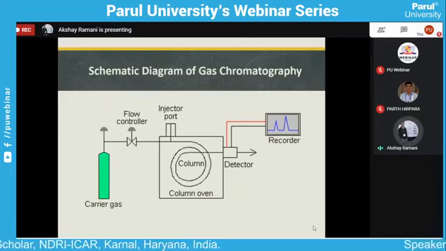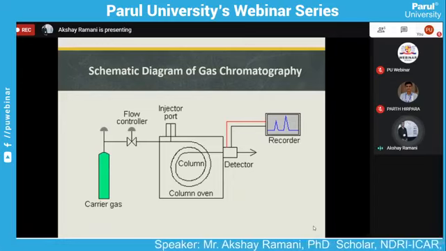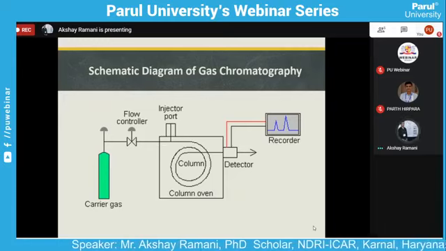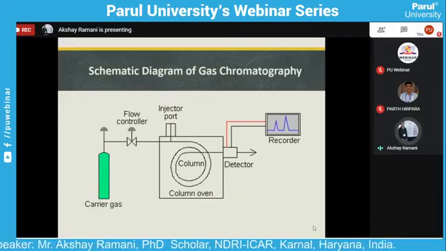Then the column. In the column, what is the main function? The column separates the components according to their ability and passes them on to the detector. The detector measures the response, whatever kind of response is measured by the detector, gives some data, and transfers the data to the record file. And the data is recorded in the system PC, a computer.